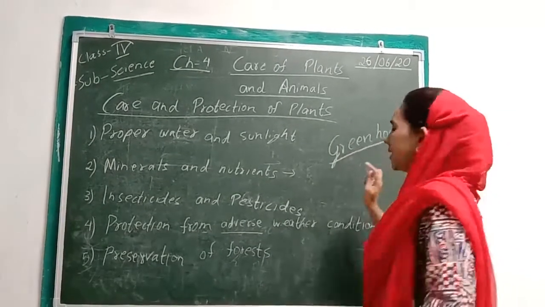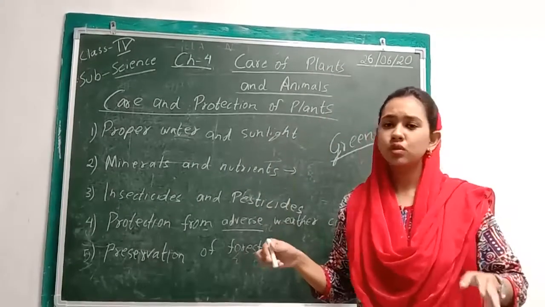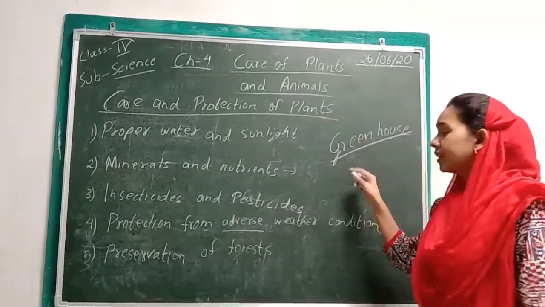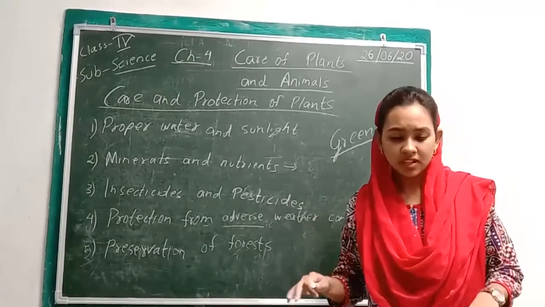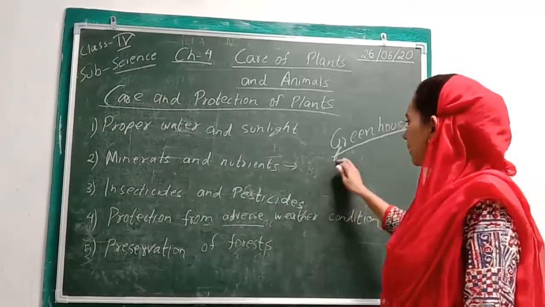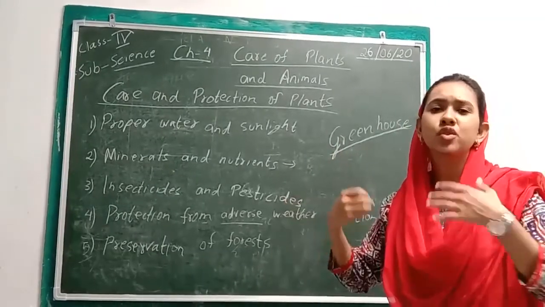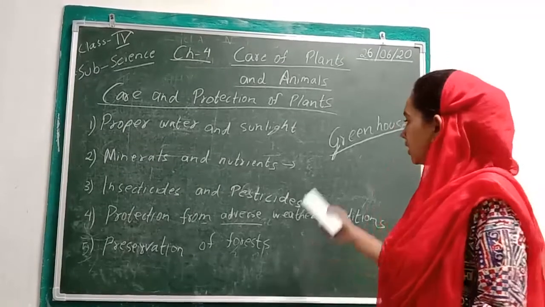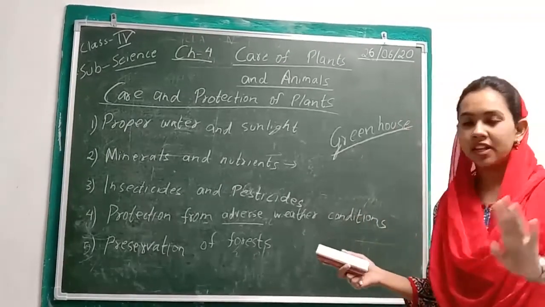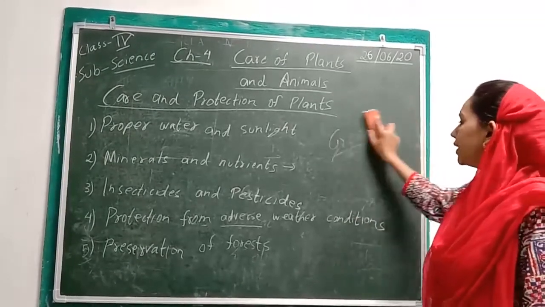Greenhouses are places that are more or less like a house. What is done there is that the plants are kept there and a constant temperature is maintained, so that the plants do not get affected by extreme heat or extreme cold. In this way also, the plants can grow well, they can grow properly.